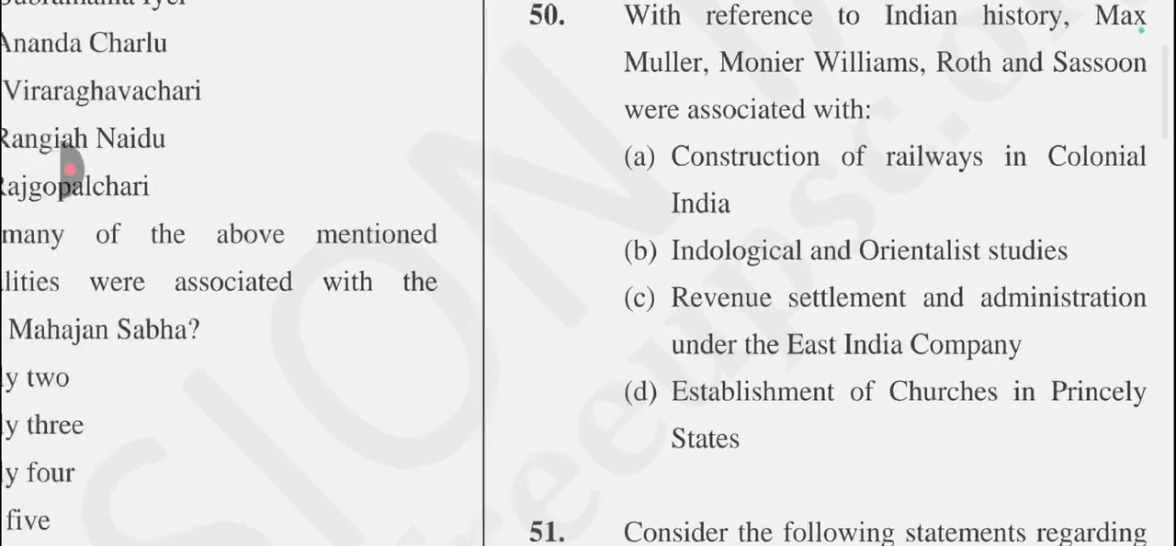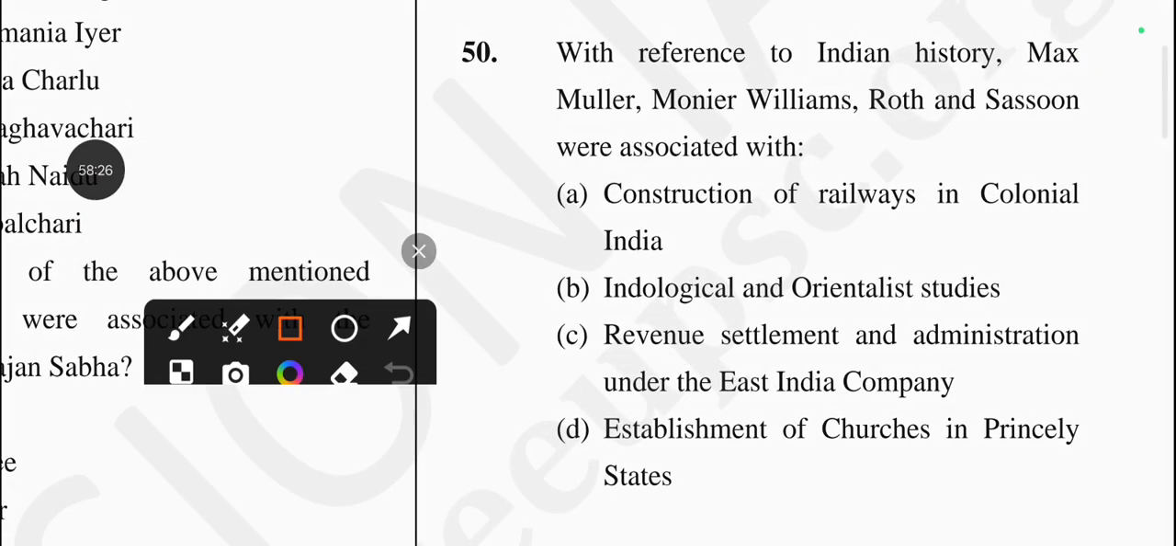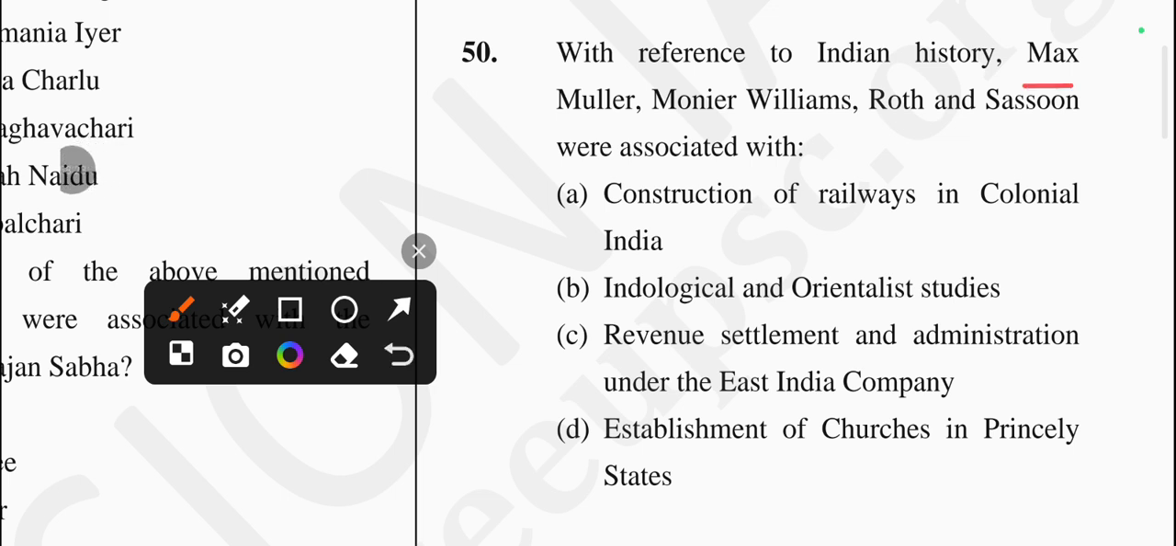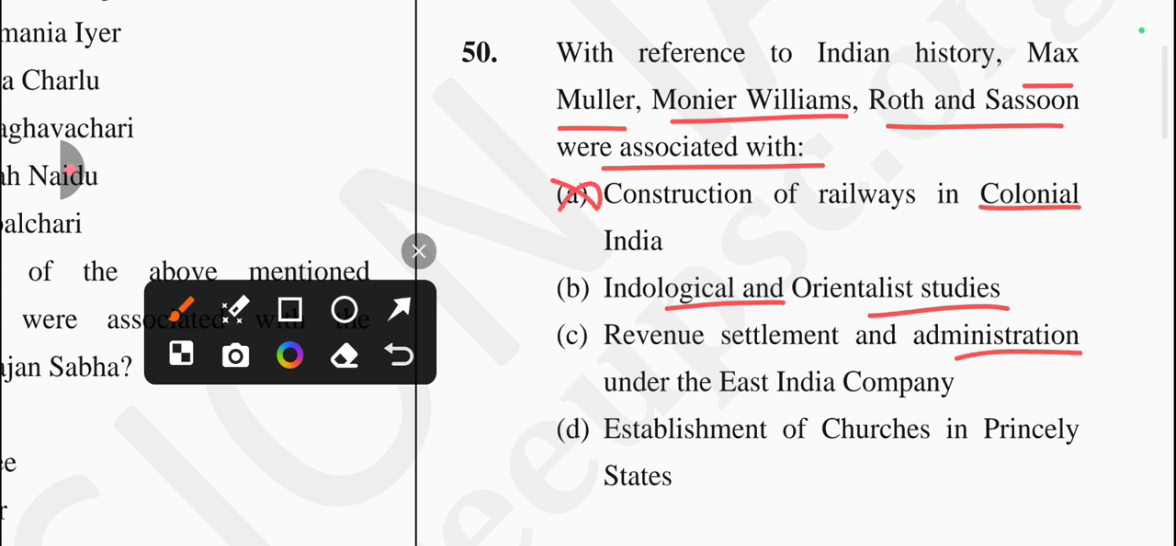With reference to Indian history, Max Müller, Monier Williams, Rudolf Roth and Sassoon were associated with what? So first one is the construction of railway in colonial India. Is it true? No. Indological and Orientalist studies. Is it true? Let's see. And revenue settlement and administration under the East India Company, establishment of churches in princely states. No. So answer will be option B, which is related to the Indological and Orientalist studies.